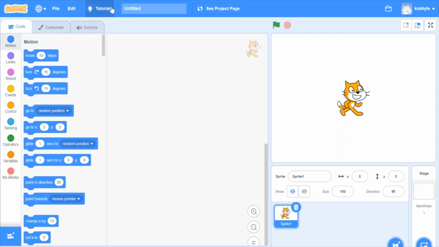Next, we have tutorials which are used to start up project ideas. Then we have a little name for a project. You can rename our project to whatever you want. I'm going to name it Tutorial 2. Next, we have My Stuff right here.